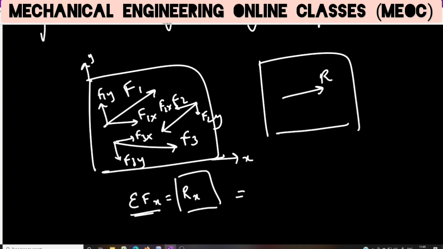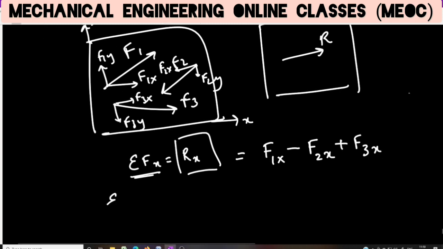So here what is the sigma Fx? It is F1x. My rightward forces are positive, leftward forces are negative. So F1x is rightward, so it's positive. F2x is leftward, so it is negative. They are in opposite sense. Then F3x is towards right again, so this is positive for me. So this is Rx. Similarly, sum of force components along y-axis will be the y component of the resultant.